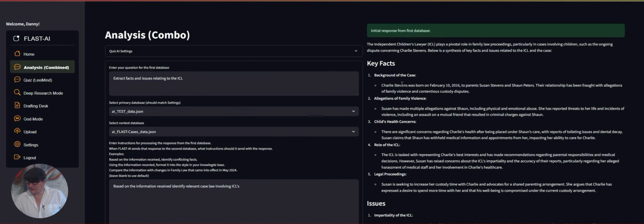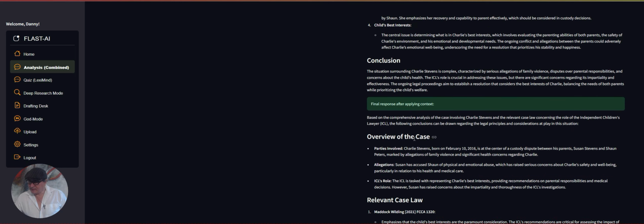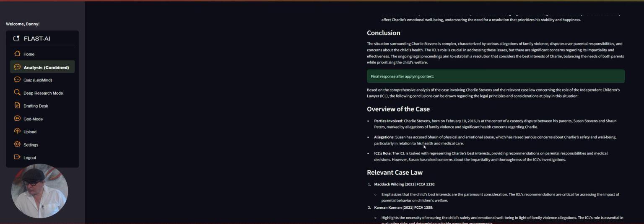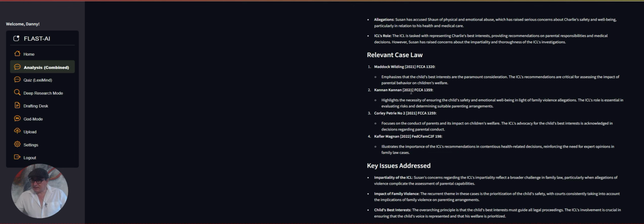So we can see the key facts and issues were sent with a conclusion, and here's an overview of the case, and the relevant case law it's found is Maddock, Wilding, Cannon, Corey, Petrie number 2, and Kafla Magan. Now these cases are all in the FLAST database.